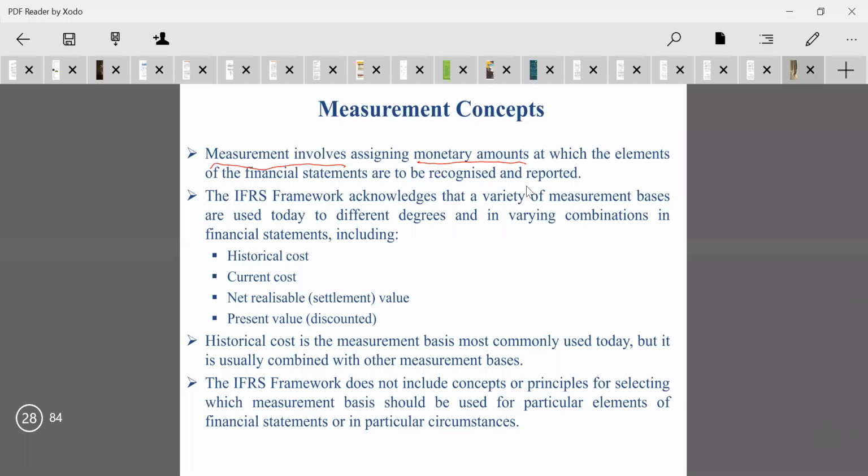Next one is, the IFRS framework acknowledges that a variety of measurement bases are used today to different degrees and in varying combinations in financial statements, including to evaluate, to assign the monetary amount to any element.